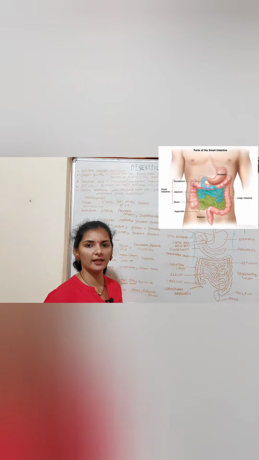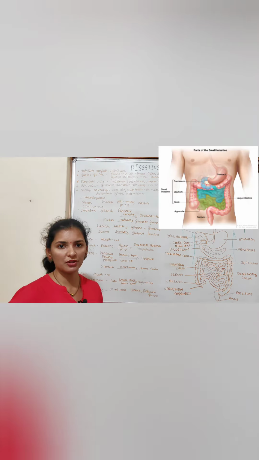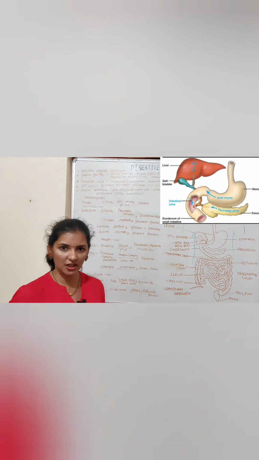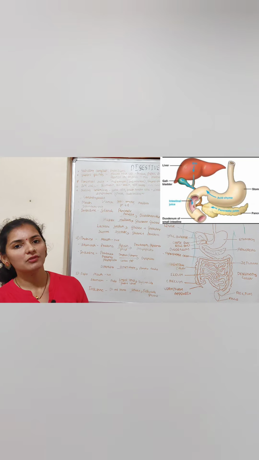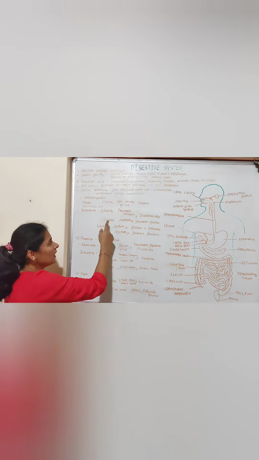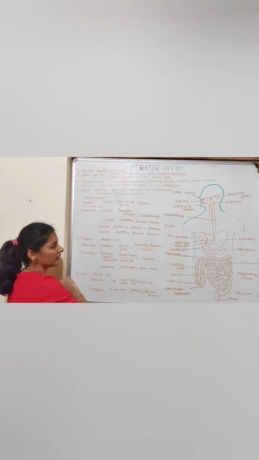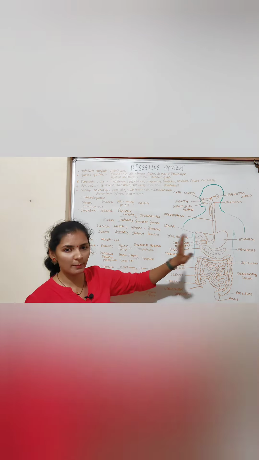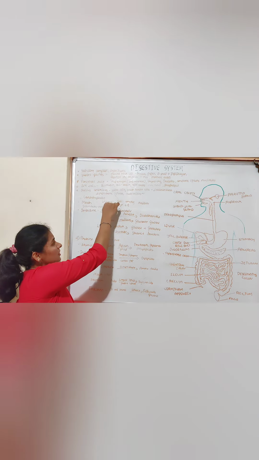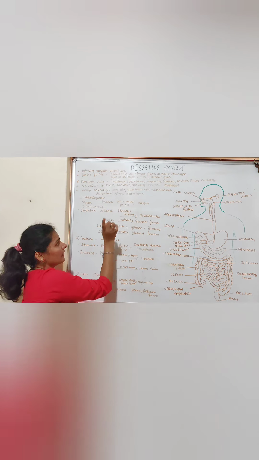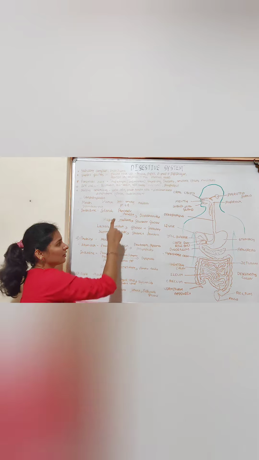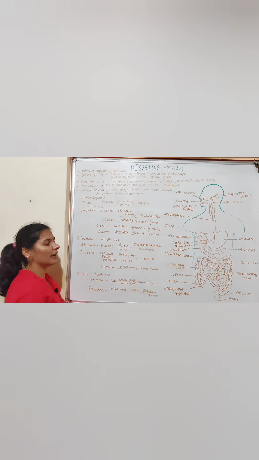After that, it enters the small intestine, specifically the duodenum part of the small intestine, where it gets mixed with the pancreatic juice, bile juice, and the intestinal juice, during which digestion of carbohydrate takes place. So in the small intestine, if there is any starch in the food, then starch is acted upon by the pancreatic amylase, that is the amylase enzyme of the pancreatic juice, and it is converted into disaccharides. So in the mouth, starch is converted into maltose by salivary amylase. Similarly, in the intestine, starch is acted upon by pancreatic amylase and converted into disaccharides like maltose, lactose or sucrose.